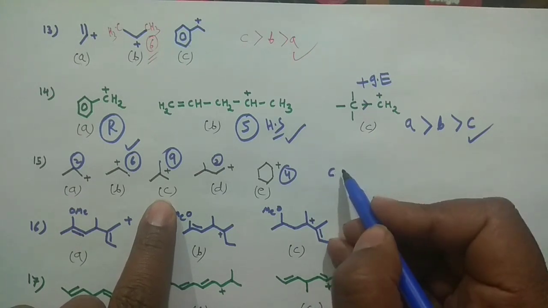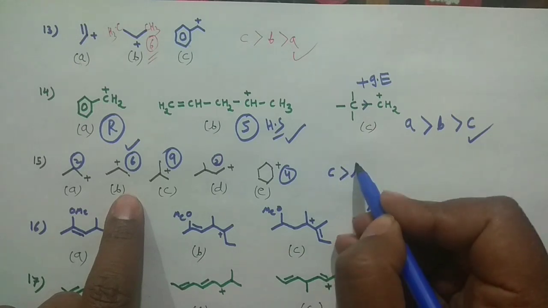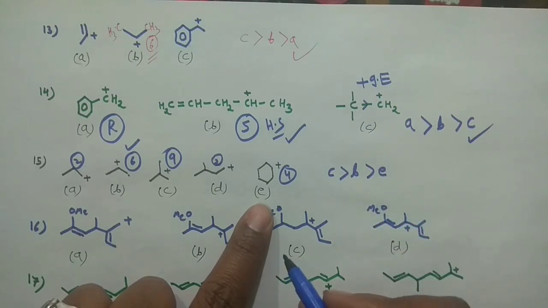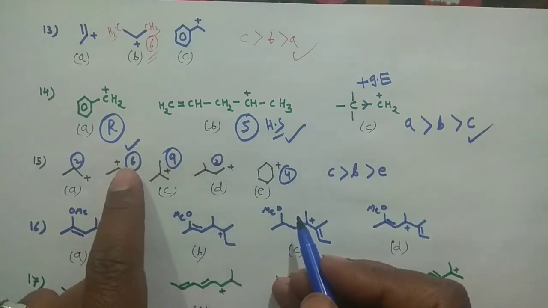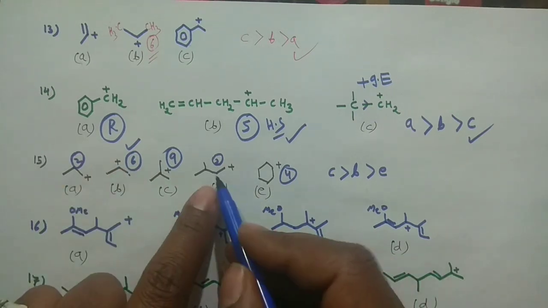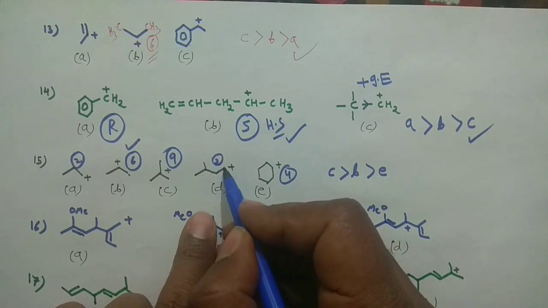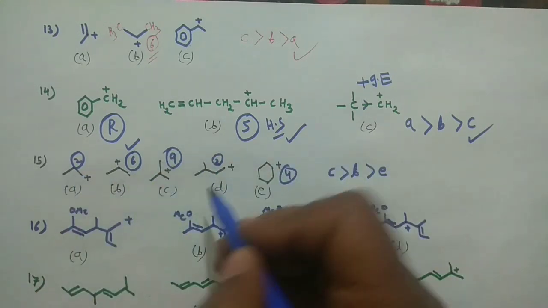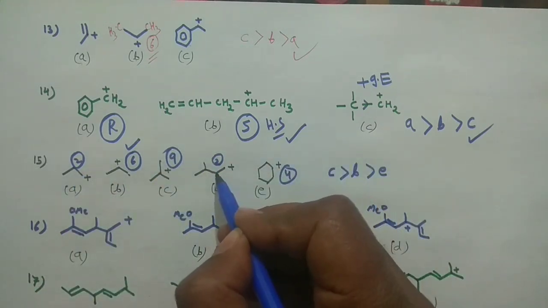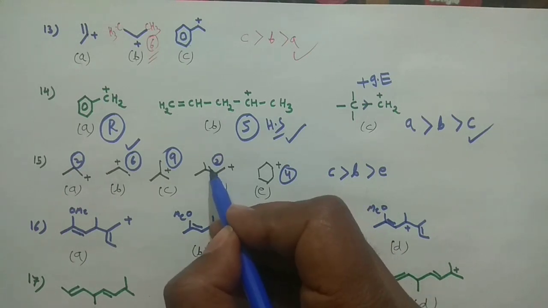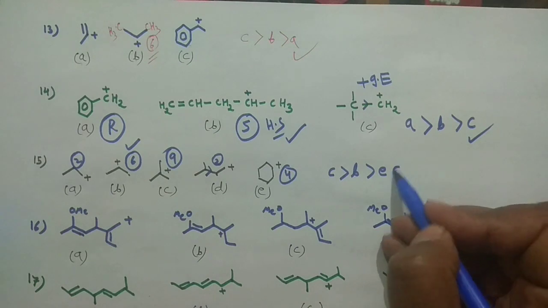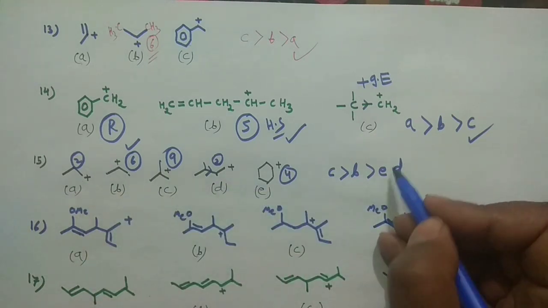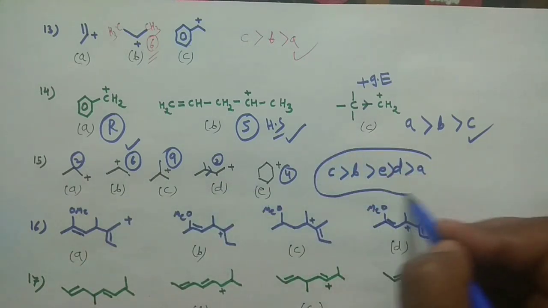Okay, and after that B would be the second one, with 4 hyperconjugative structures, then you have E. Okay, 9 6 4. Now you have the 2 and 2, and you have to decide between them. This will give you the 2, and this will give you positive here. This will also give you the 2, but it also gives you the plus I effect here. So this is more stable. While here there is no big bulky electron pushing group, so this should be the least stable. So A would be the last one. This is how you can solve the problem.